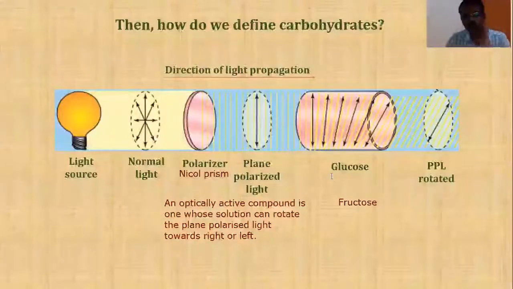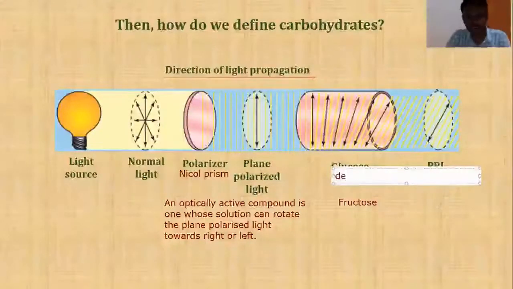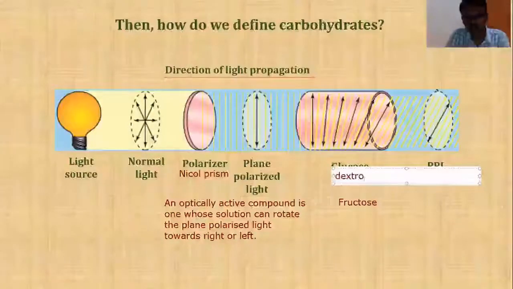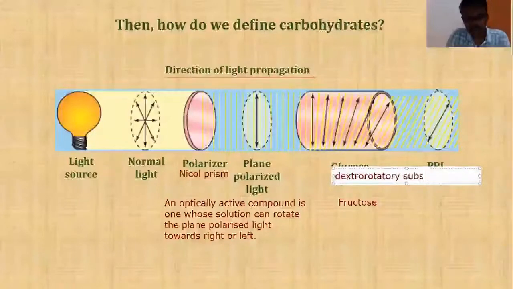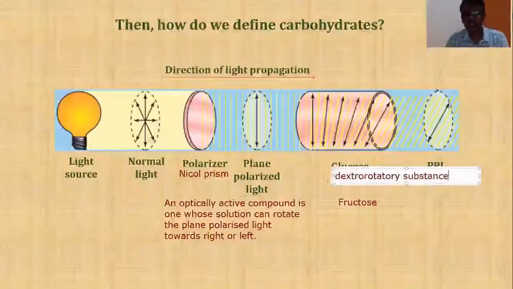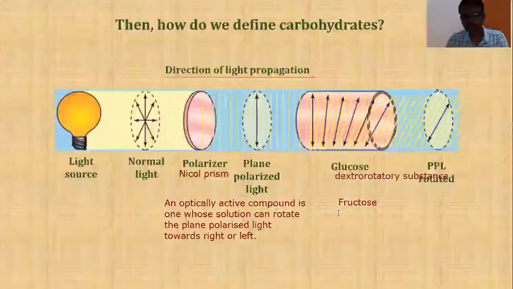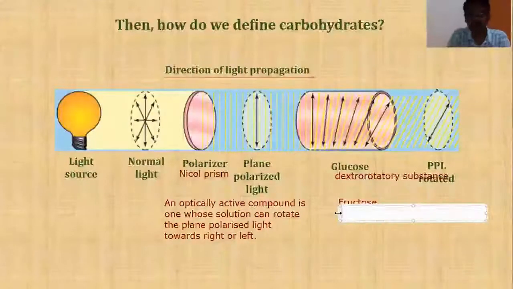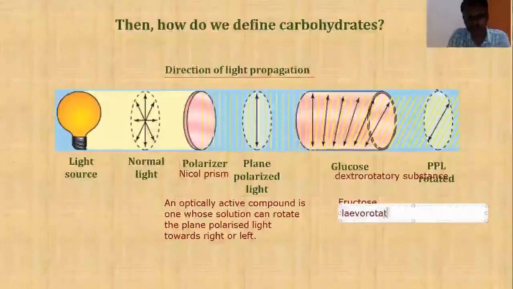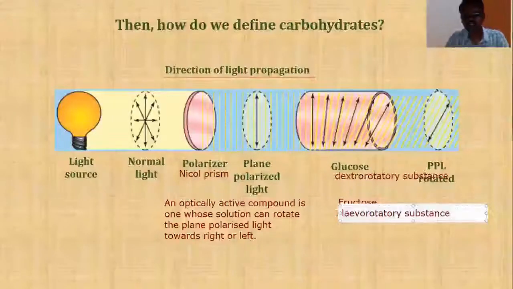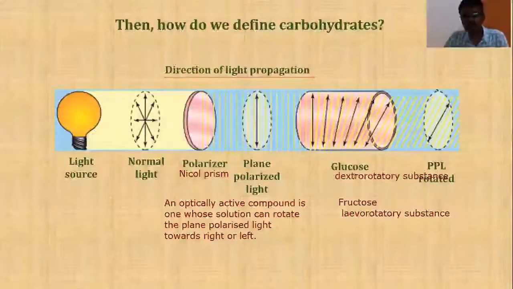All those optically active substances which can rotate the plane polarized light towards right are known as dextrorotatory substances. All those substances, for example fructose, which can rotate the plane polarized light towards left, are known as levorotatory substances.